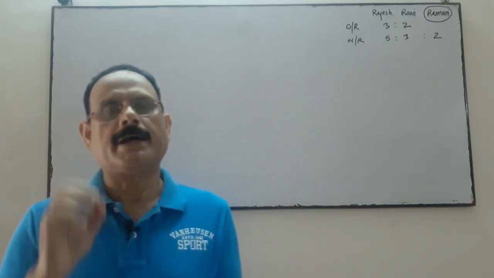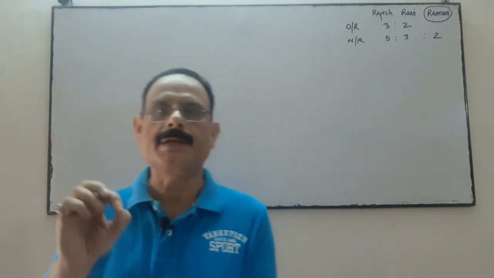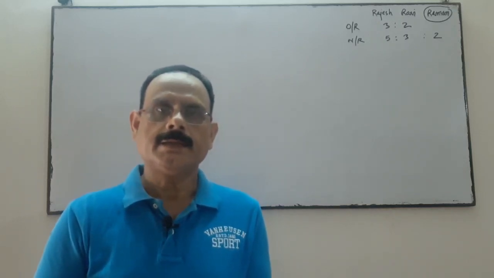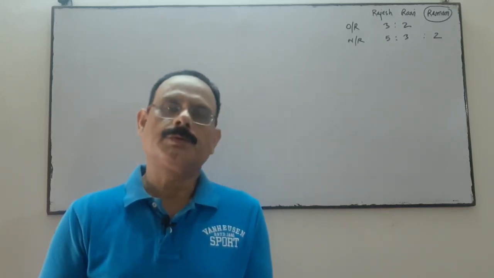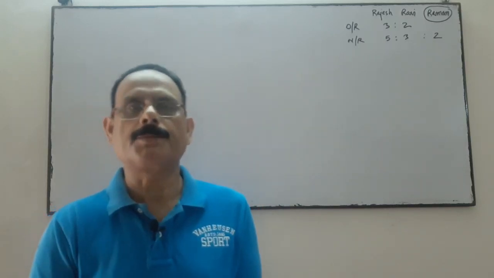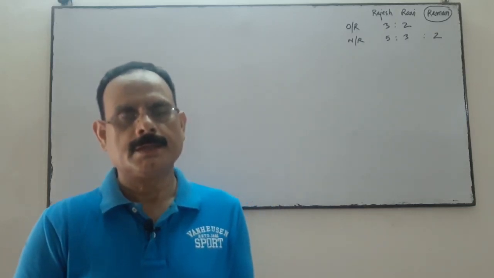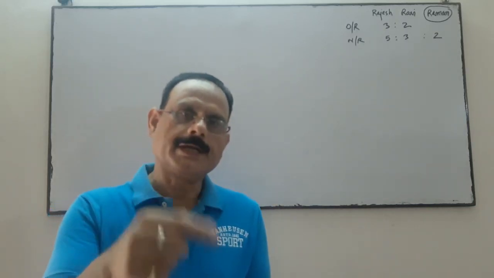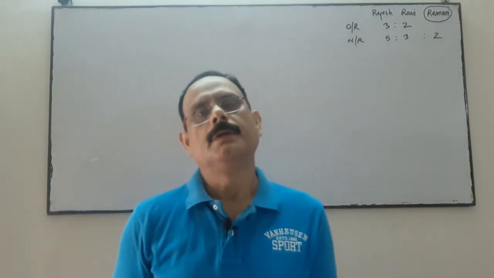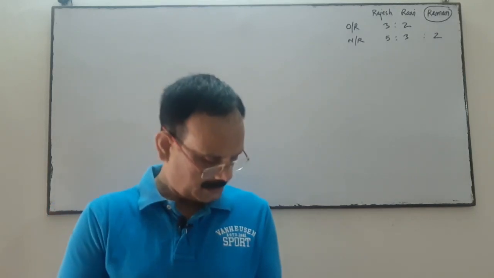It means we have to find out the hidden goodwill over here. We'll discuss the calculation of hidden goodwill in between the problem solutions.